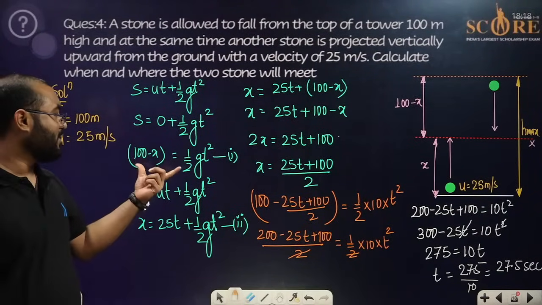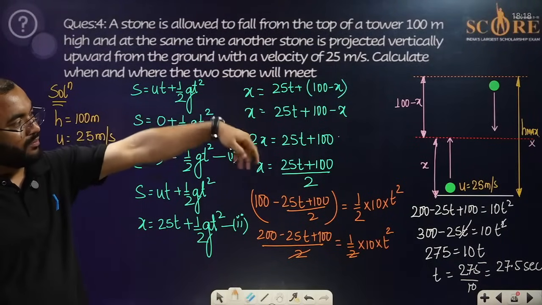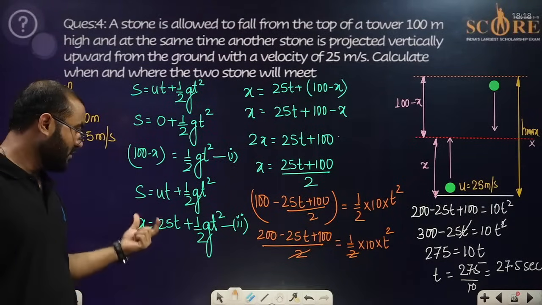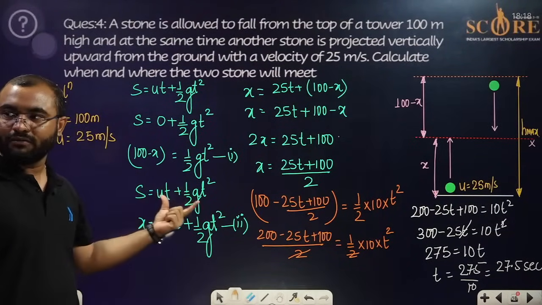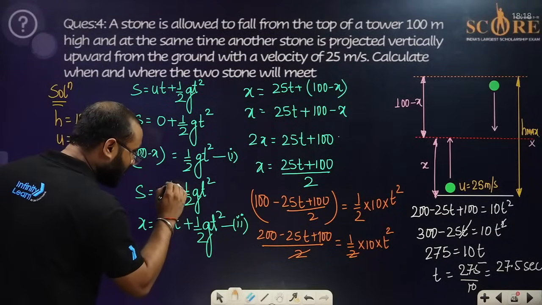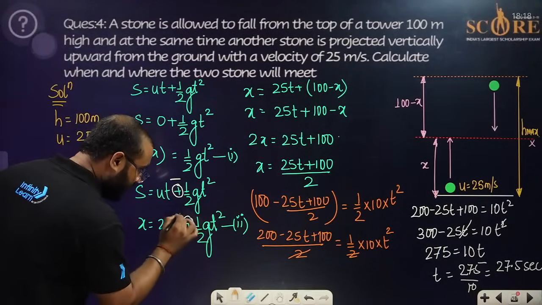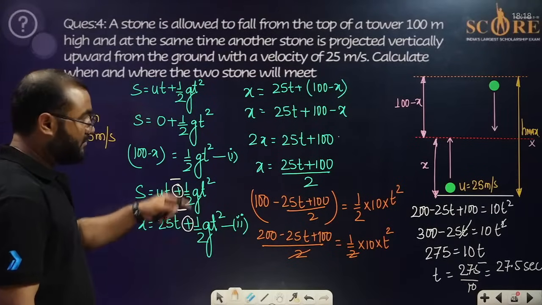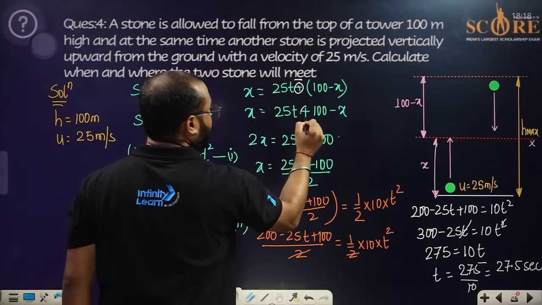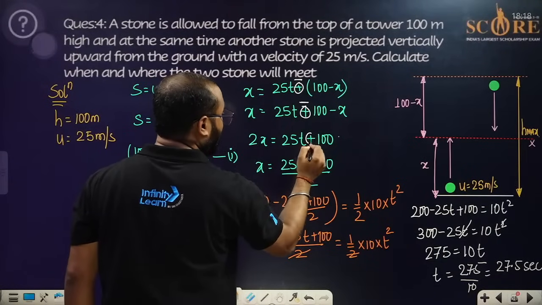If we talk about the first one, that is the ball that is dropping, in that particular case the value of g is positive. If you talk about the second one, in this particular case the value is not positive, it is negative. Here, the value will be negative, because it is moving in the upward direction. This is the mistake that you all will be making.